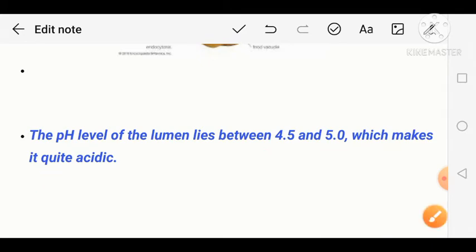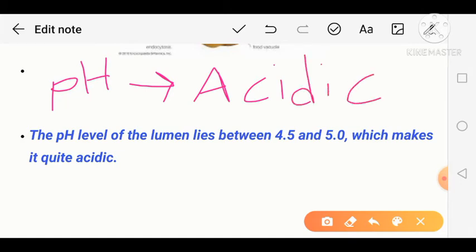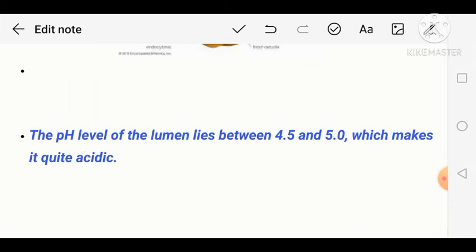So the pH of the lysosome is acidic in nature. pH means the negative logarithm of H plus ion concentration, or we can simply say the H plus ion concentration is known as the pH. So the pH of the lysosome is very low, near about 4 to 5.